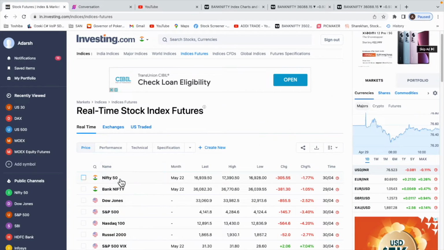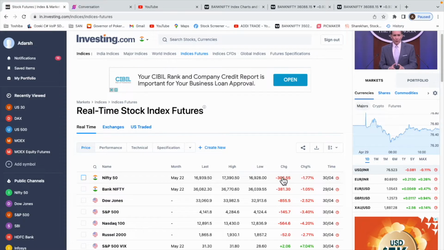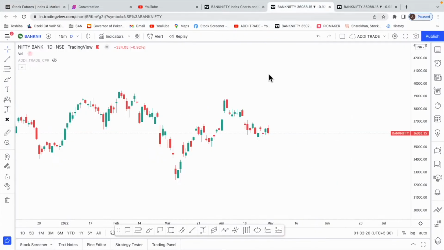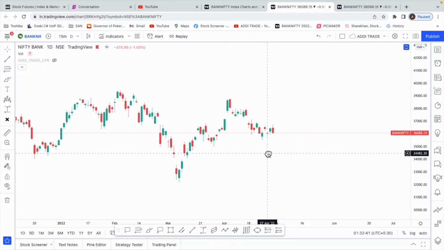And as of now, our SGX Nifty is indicating around 300 points gap down in Nifty. If this value sustains, minus 300 on SGX Nifty, the Bank Nifty might open around 600 points gap down. So this is the daily chart of Bank Nifty. A 600 points gap down will put us somewhere in this area around 35,500. So let's see how we can trade it.